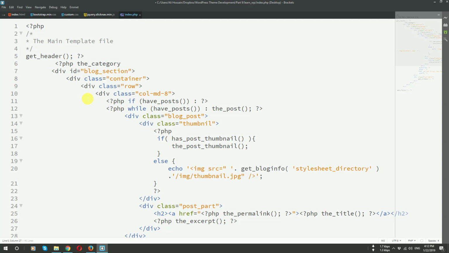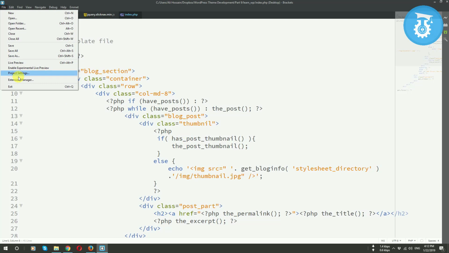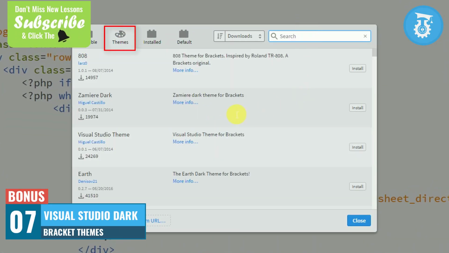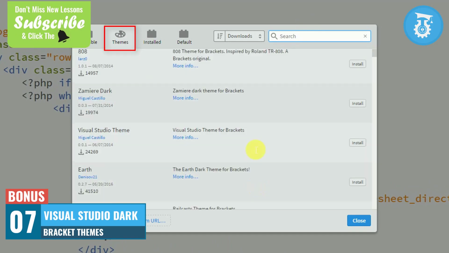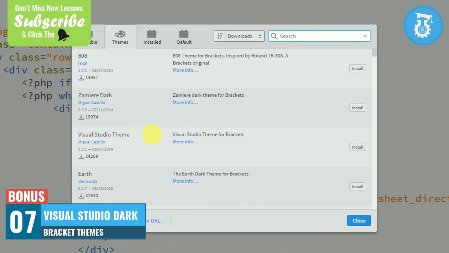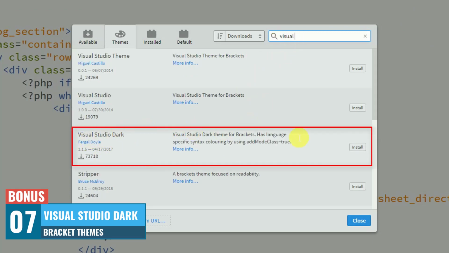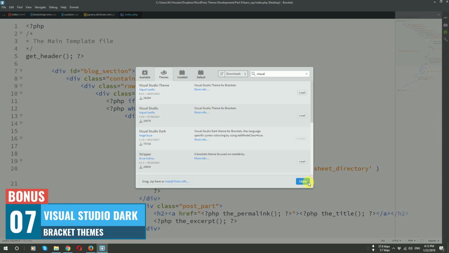Now I am going to design this. I don't like this interface, so I always use a theme. So right now I am going to install the theme. For installing the theme, just go to the file and then extension manager, and then click the theme options, and when you are here you will find plenty of themes, but I like the Visual Studio theme, and my theme was Visual Studio Dark, so I will write here Visual. As you can see, Visual Studio Dark, I will install this one and then close, and then again close.